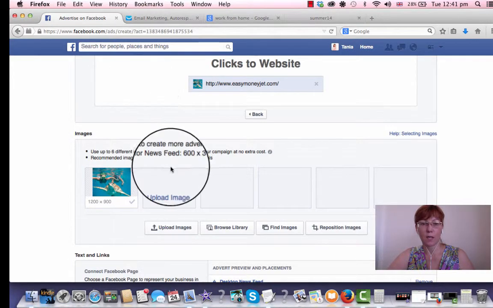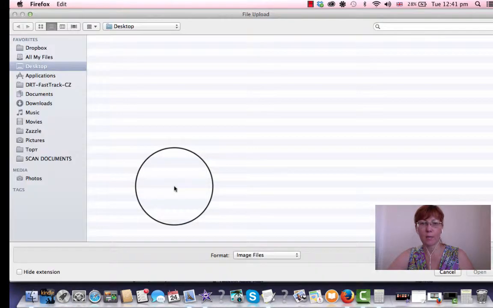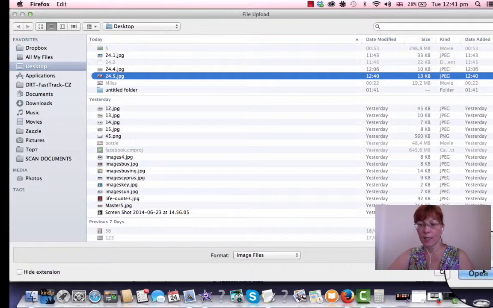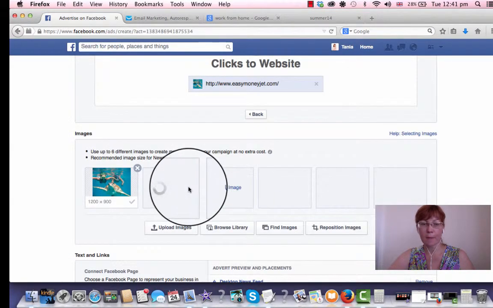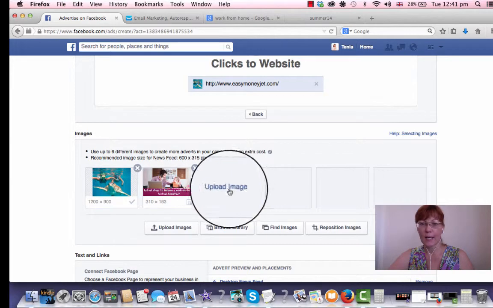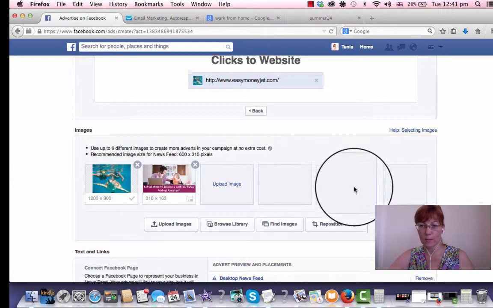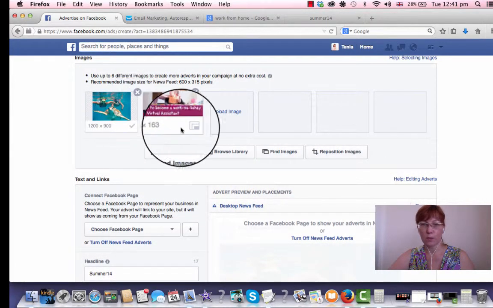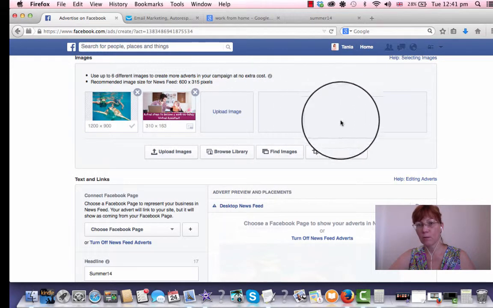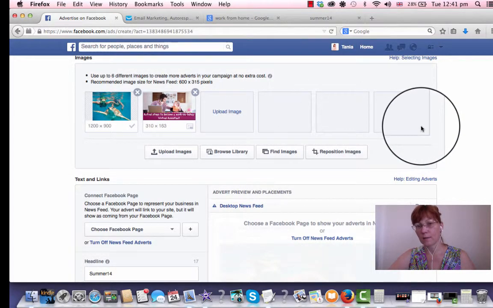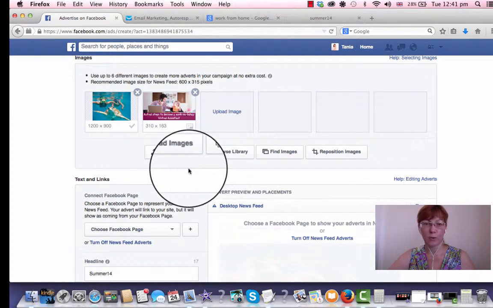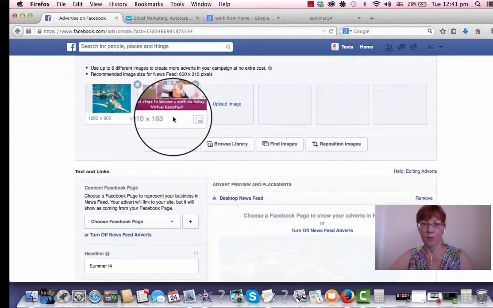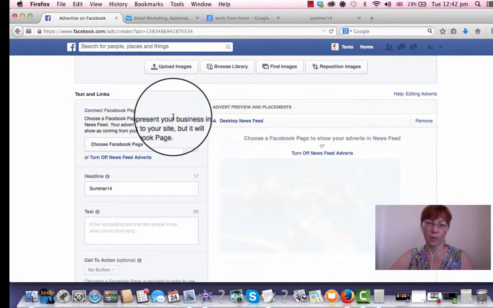So let's go back. Upload images. Do you remember the name? 24.5. Yes, excellent. We highlight and click open. So it's automatically uploaded. So we have now 2 pictures, and we can upload up to 6 altogether. I will continue to do the next ones, because I don't want to spend your time, but you got the idea how to do it by size and how to find pictures. See here different sizes, and you will see it will come out a different way. So you need to be careful, creative, and to have patience.